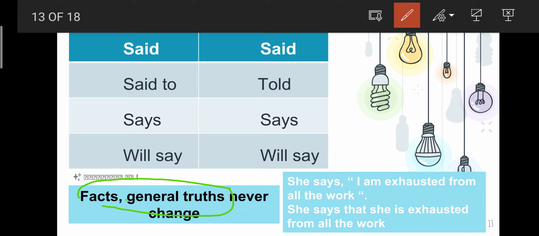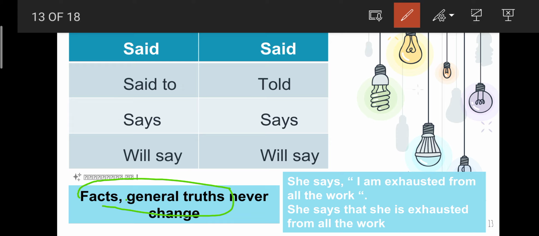So now while changing the given sentence into indirect speech, Meena said will remain as said only, said that, okay, always in indirect speech you should include that, that the moon revolves around the earth. The sentence, that is the exact words spoken by Meena, did not undergo any change of tense, though the reporting verb is said. So if the given exact words is a general fact or a truth, it will not undergo any change. Got it?